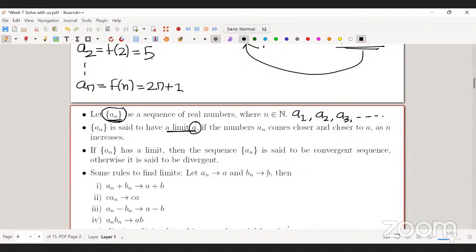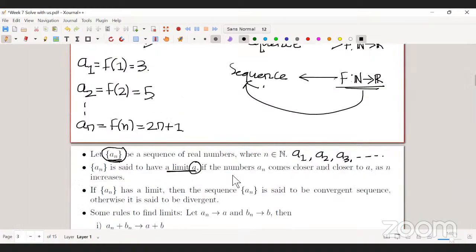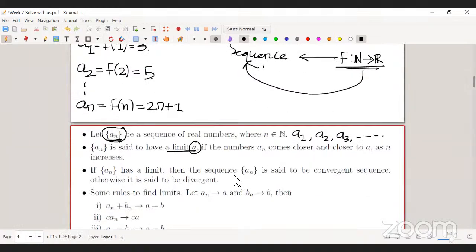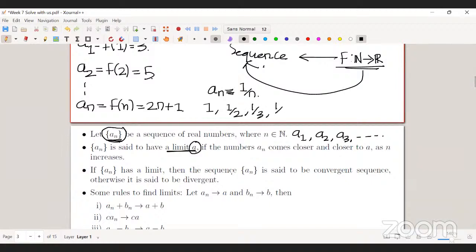For example, if you consider this sequence 1 by n, the first term of the sequence is 1, the second term is 1 by 2, the third term is 1 by 3, and the fourth term is 1 by 4.